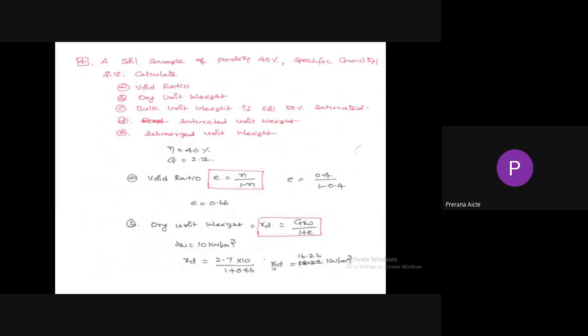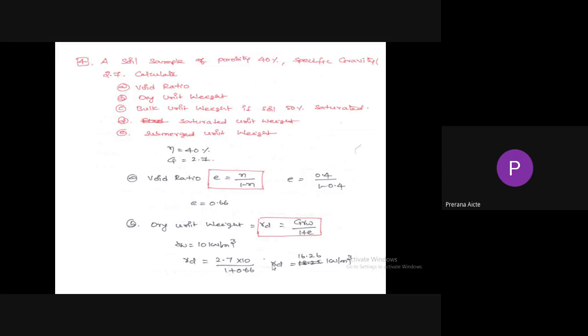So next, this question, if you solve this question, you are able to solve the 2 marks questions. This is an essay question, but if you practice it, you can solve the GATE questions. So here a soil sample of porosity 40%, specific gravity of grains equal to 2.7. So we need to calculate void ratio, dry unit weight, bulk unit weight if soil is 50% saturated, saturated unit weight, and submerged unit weight. We need to find out the unit weights here.